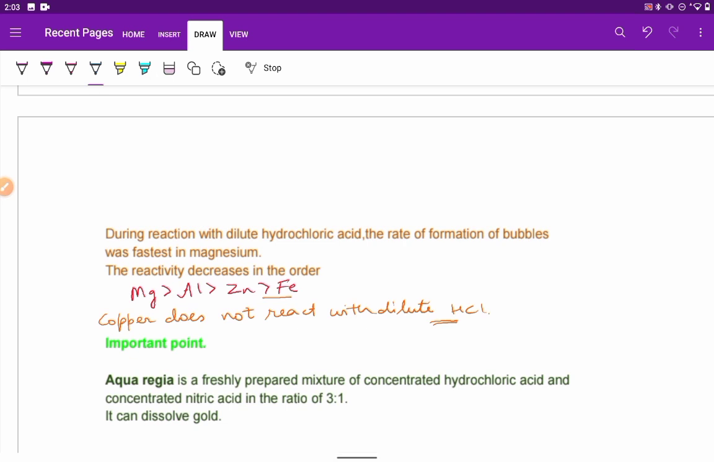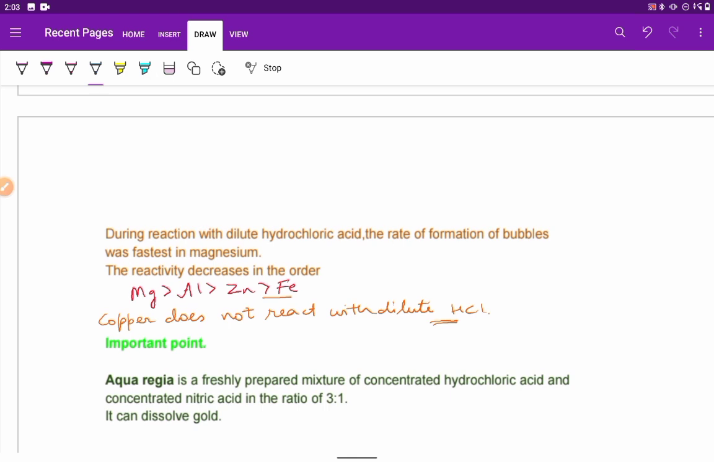Now in case of reaction with dilute hydrochloric acid, if we try with some of the metals like magnesium, zinc, aluminium and iron, what we have to do? We have to collect the metal samples. We have to clean them and put the samples separately in test tubes containing dilute hydrochloric acid. Now we have to observe the rate of formation of bubbles carefully.